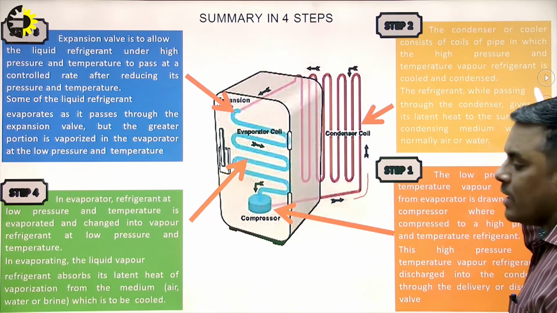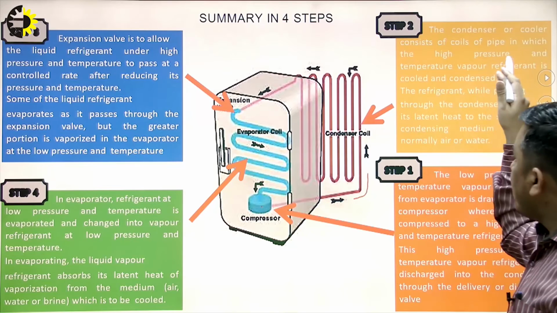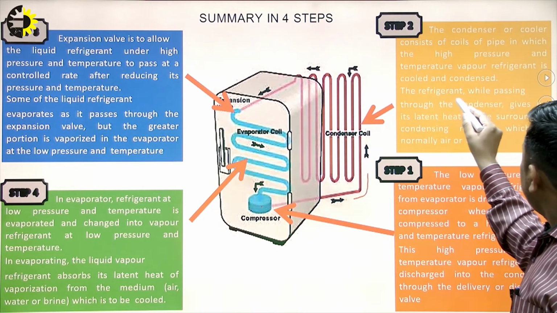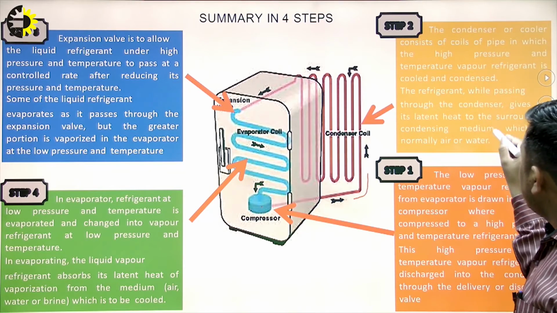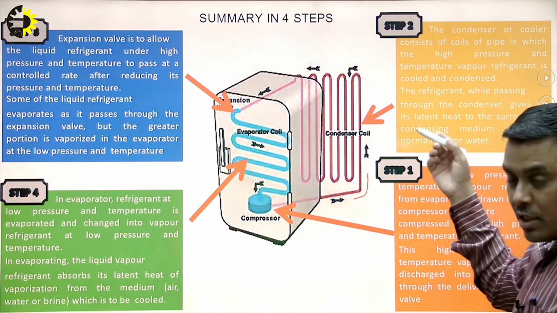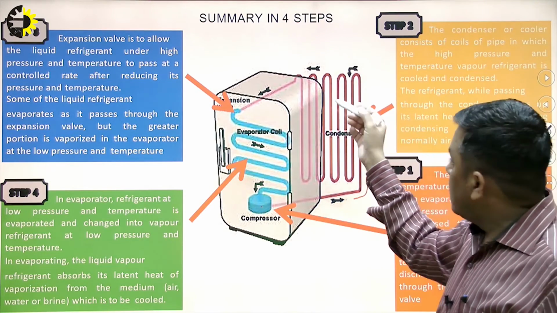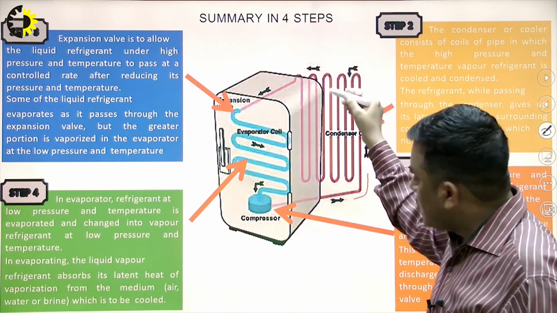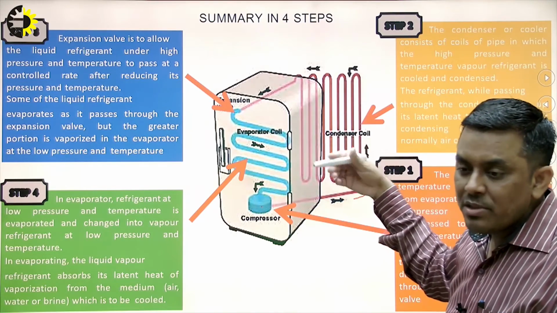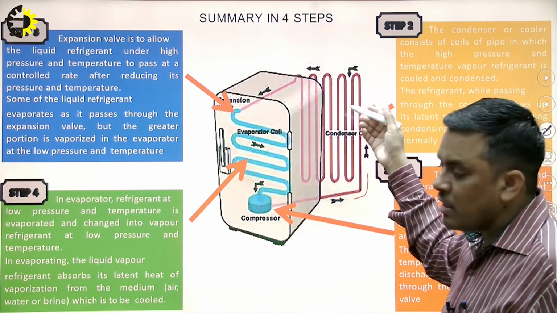This cooling and condensation occurs at constant pressure and temperature, and the refrigerant while passing through the condenser gives its latent heat to the surrounding. So it is rejecting. These grids, these tubes reject the heat; the refrigerant rejects the heat through this condenser coil.